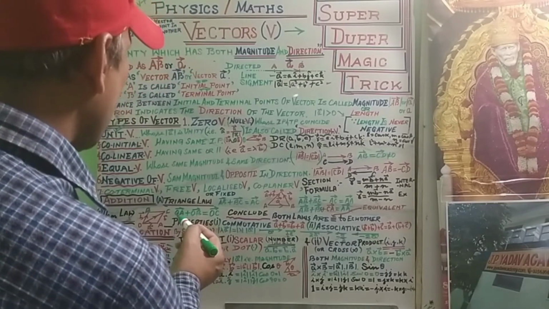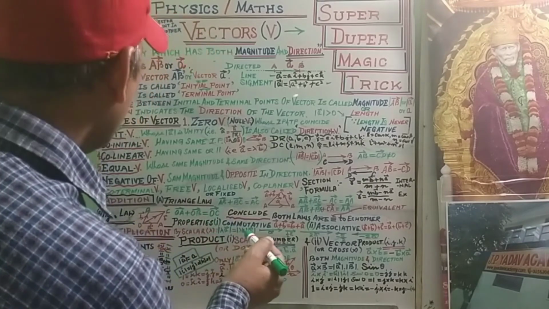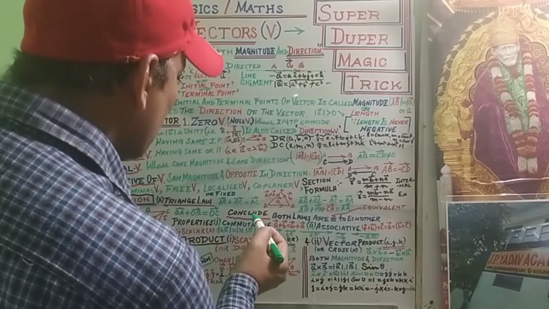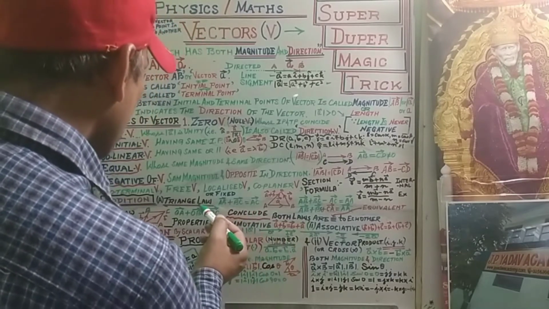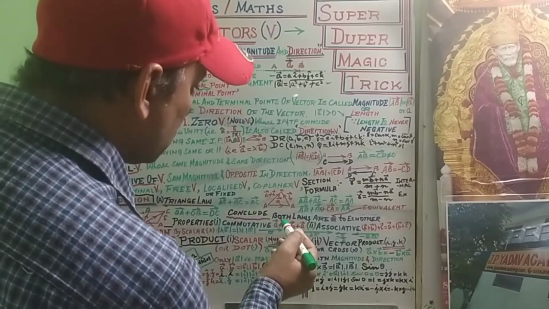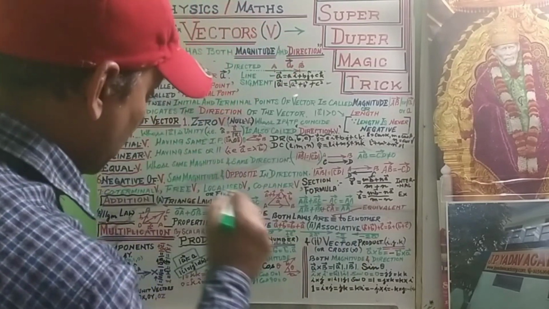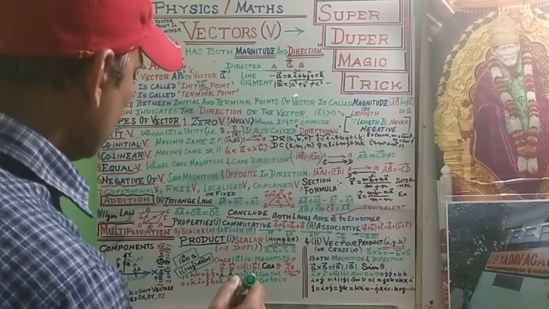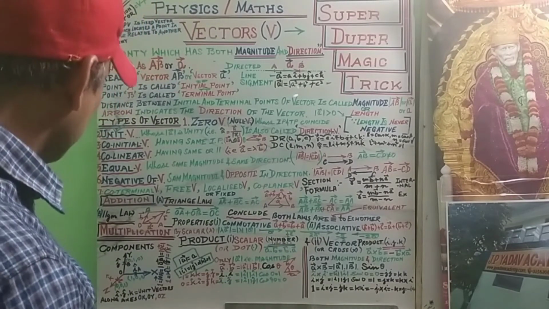Now the resultant OC is equal to OA plus OB. Our conclusion is that both laws are equivalent to each other. That means we obtain the same resultant by both laws.